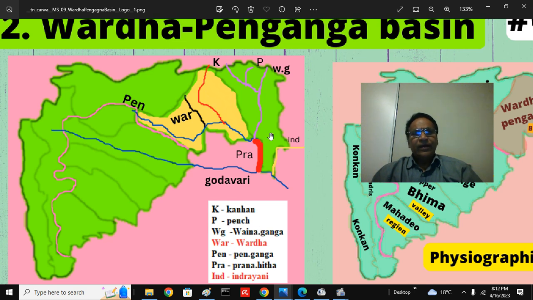And this is the Pranahita river. Wainganga, Penganga and Wardha all join together as Pranahita. It is joined by Indravati. I misspelled it here, it is not Indrayani, it is Indravati. Indrayani is a tributary of the Bhima in the western Maharashtra Desh territory. Indravati is in the Dandakaranya, Bastar, Koraput regions of Kalinga, Utkal, and it joins the Godavari river.